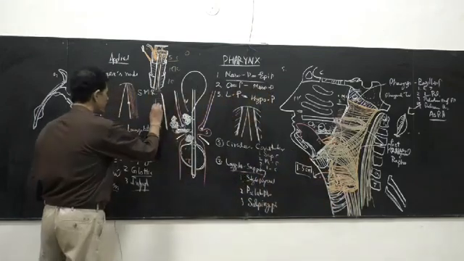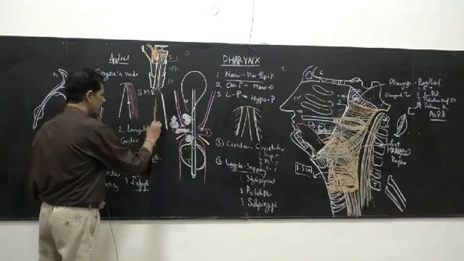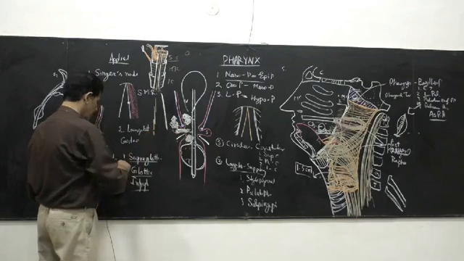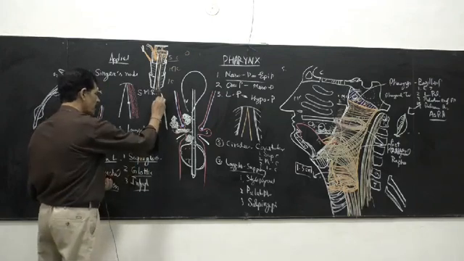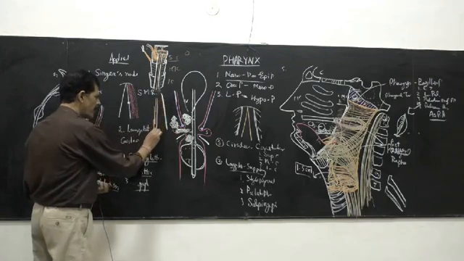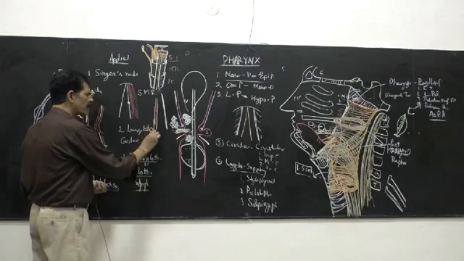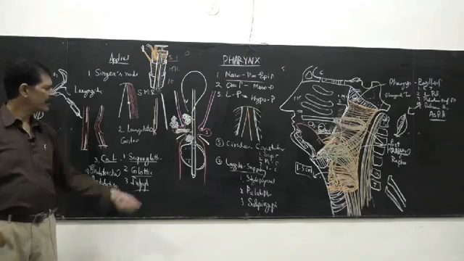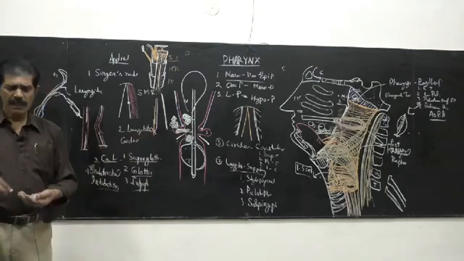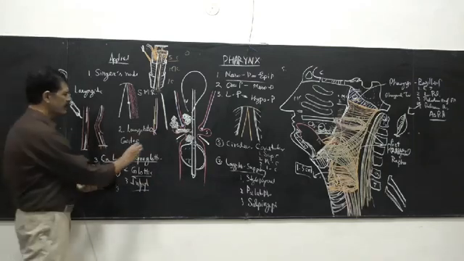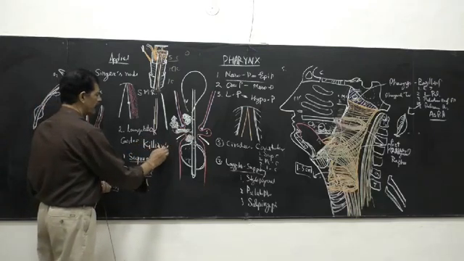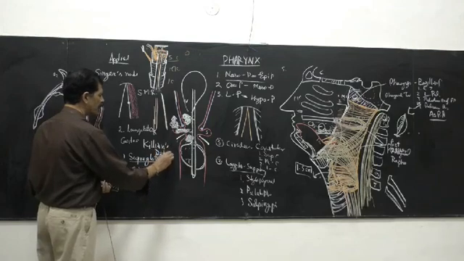So this is the superior constrictor, the middle constrictor, the inferior constrictor, and this is the thyropharyngeus and cricopharyngeus. So the mucous membrane which is covering inside may come out through this gap because of the different nerve supply. And this gap between the thyropharyngeus and the cricopharyngeus is called Killian's dehiscence. Dehiscence means splitting.